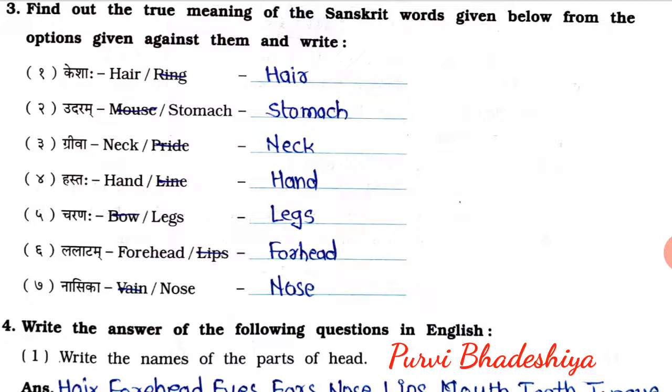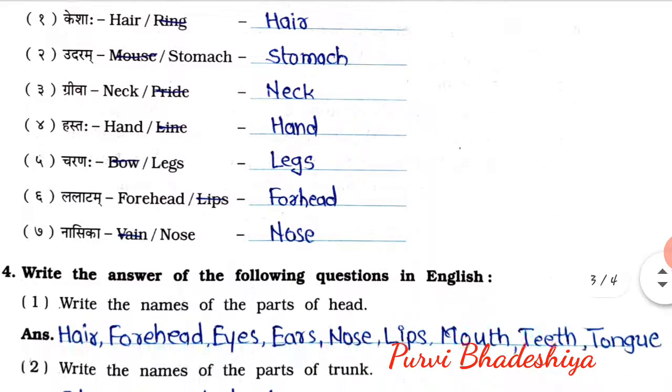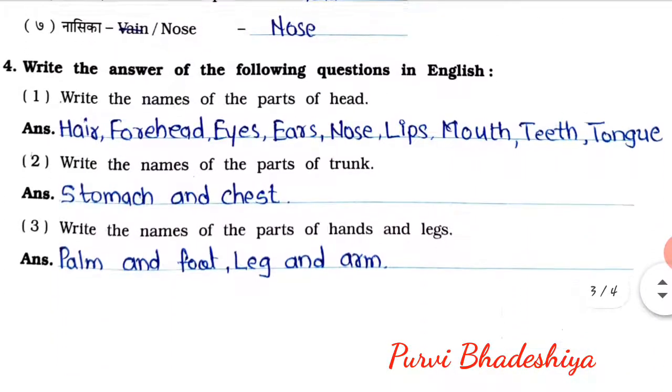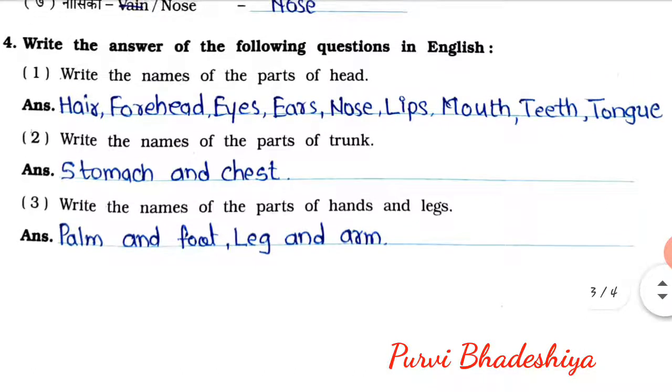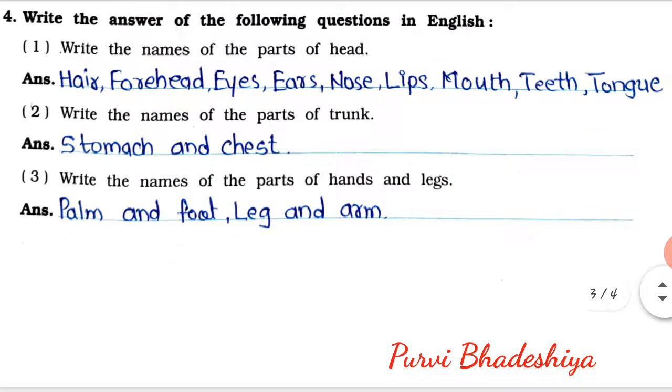Sixth, Lalatam means forehead. 7. Nasika means nose. Now, exercise number 4. Write the answers of the following questions in Sanskrit. First, write the names of the parts of head. So, hair, forehead, eyes, ears, nose, lips, mouth, teeth and tongue.